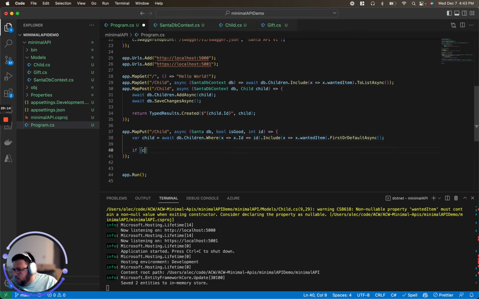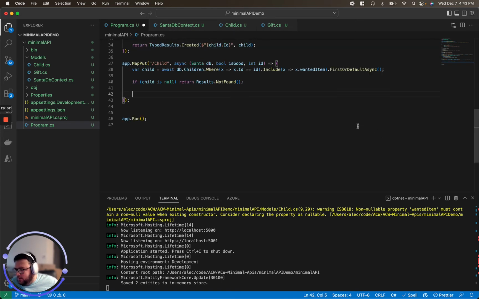So the normal things here, if child is null, so that means we couldn't find the child, somebody gave us bad data. We're going to return a Results.NotFound. So that'll be for any IDs we don't currently have in our database.